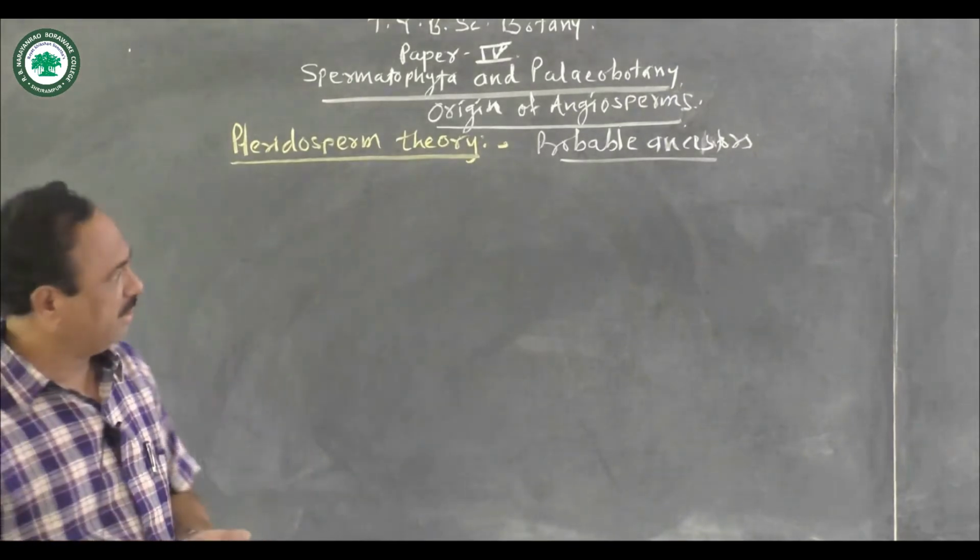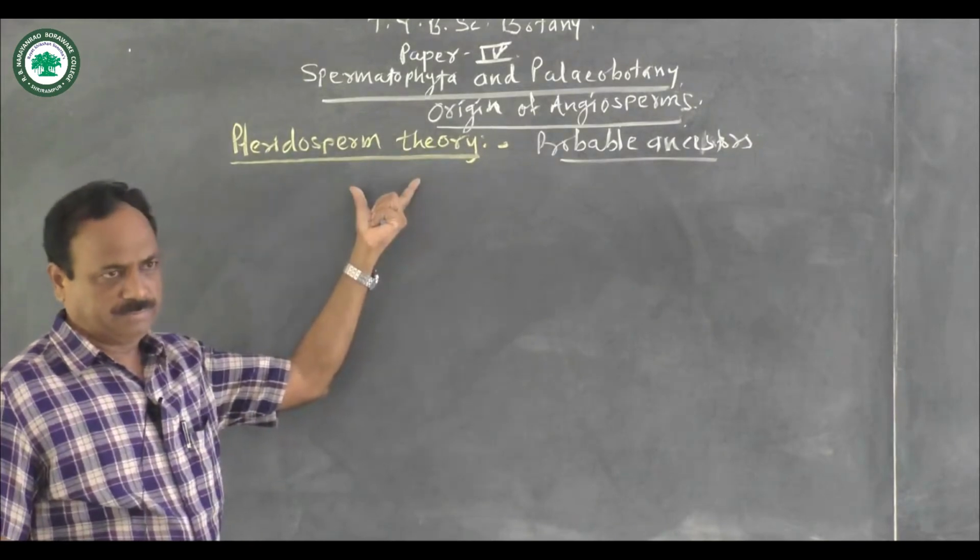Now first, let us see what is meant by the pteridosperm.